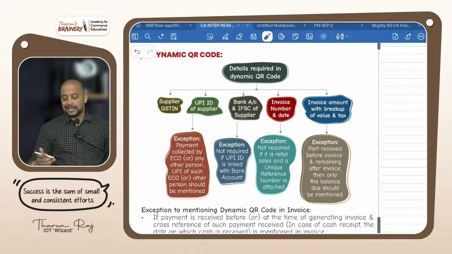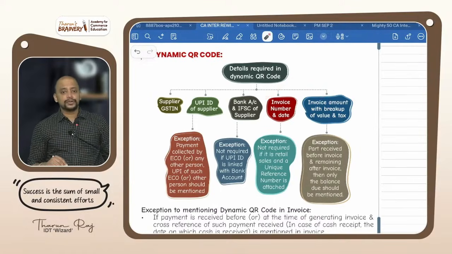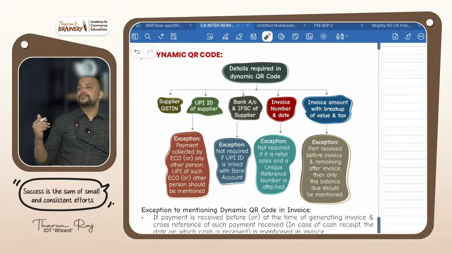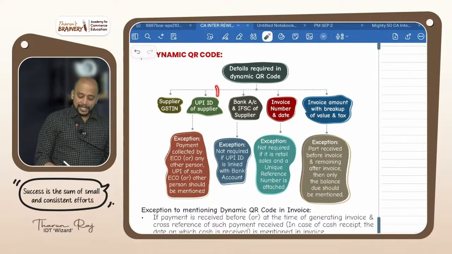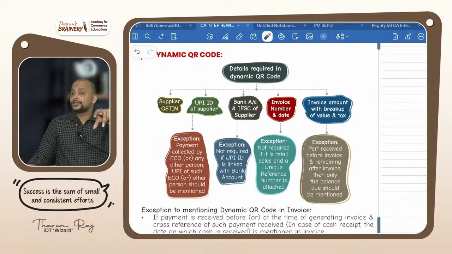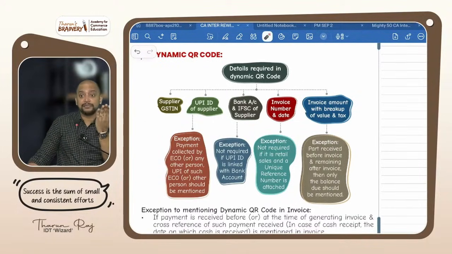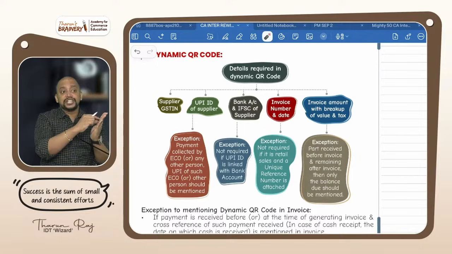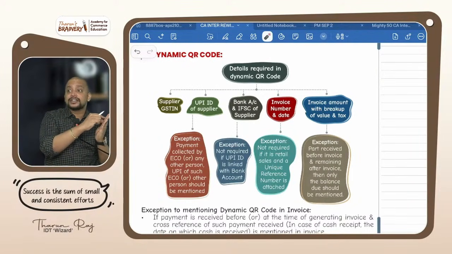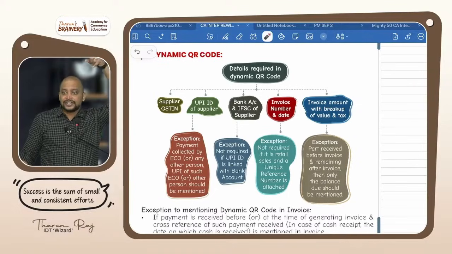For every invoice, what changes? Invoice number and invoice amount will change. And we have some exceptions here. UPI ID of supplier: suppose the payment is collected by an e-commerce operator, for example Amazon, Flipkart, whose UPI ID should be connected? Their UPI ID should be connected. That's why when you scan and make payment, it will come in your GPay, paying to Amazon Reseller Services Private Limited, like that it will come, not the seller. So the e-commerce operator's UPI ID will be given.